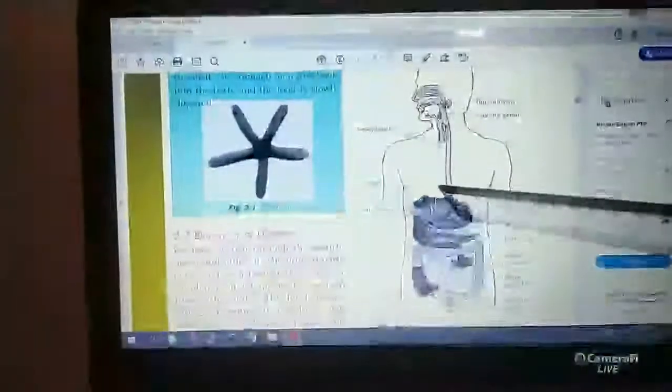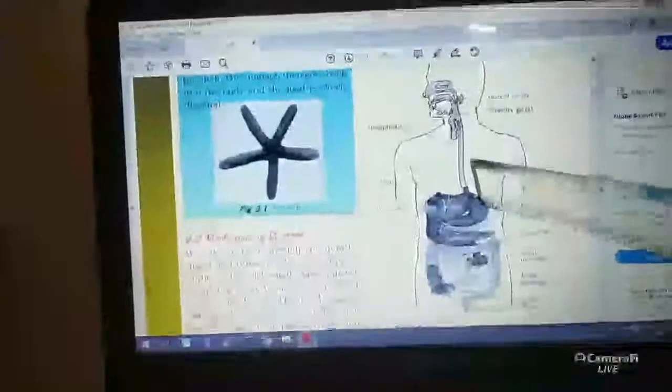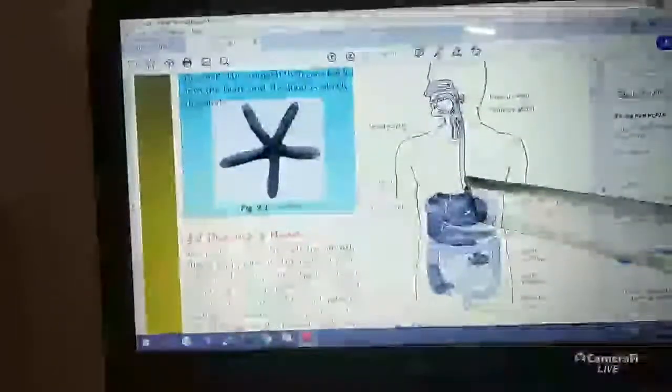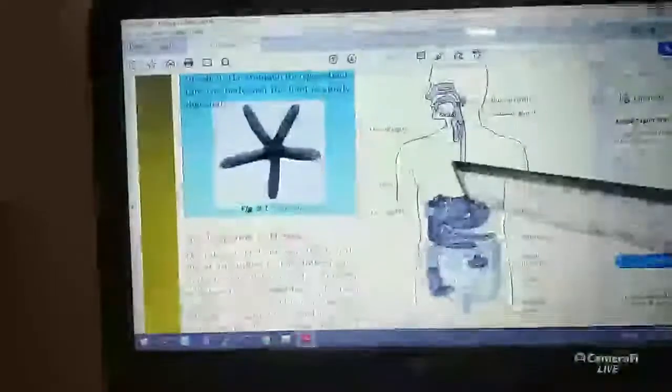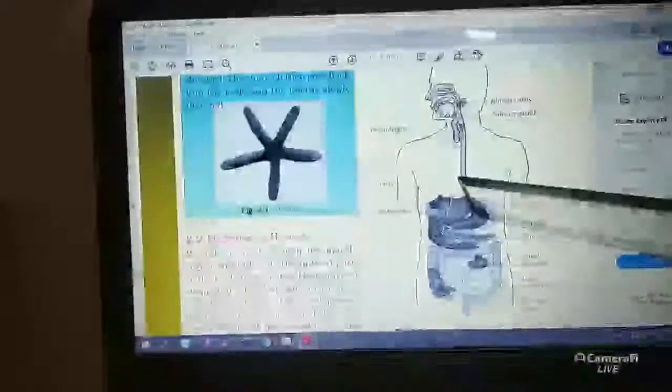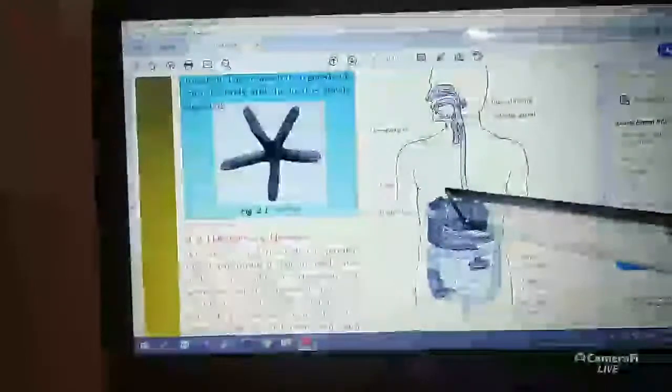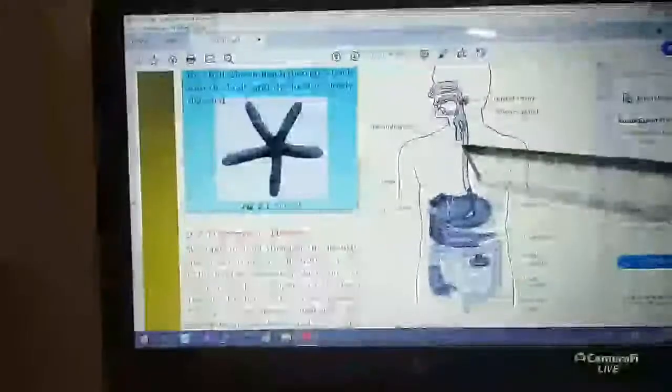In the stomach you can see the inner lining has many cells. In many cells mucus is secreted. What is the function of the mucus? It will protect the internal lining of the stomach. Next, hydrochloric acid is secreted from the stomach cells. It kills the germs in the food and also gives an acidic medium to the stomach.